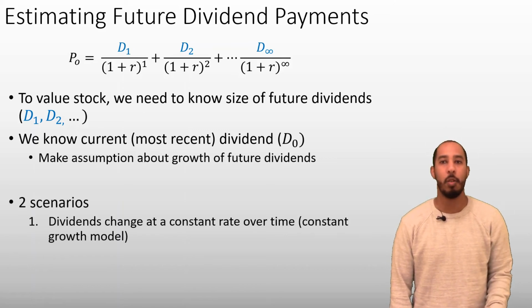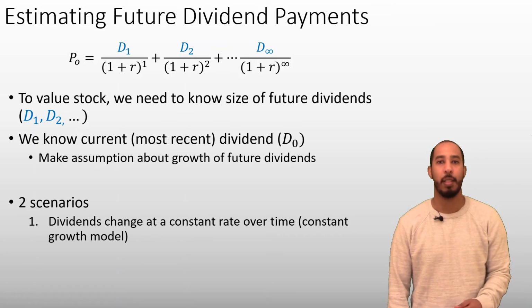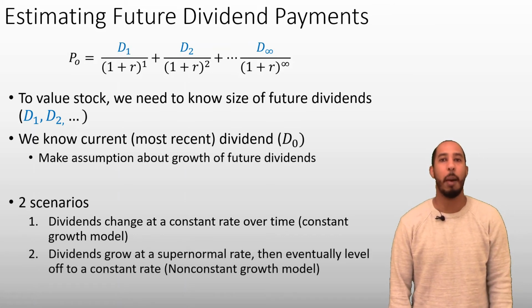The first scenario is a company in which the dividends paid are going to grow, but they'll grow at a steady, constant rate. We'll call this the constant growth model. The second scenario is one in which the company experiences abnormal growth in early periods, but eventually steadies out to a constant growth rate. We'll call this the non-constant growth model. We're going to deal with the constant growth model here and leave the non-constant for the next video.